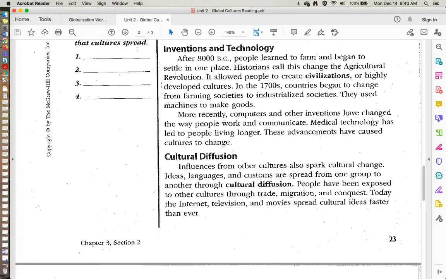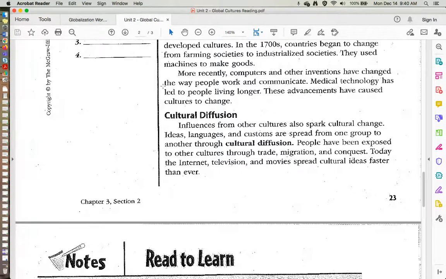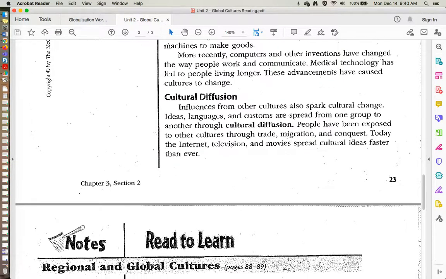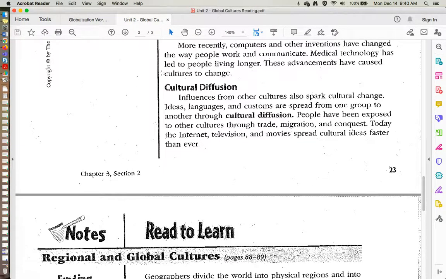So more than just surviving, we had a lot of reading and language and art and dance. In the 1700s, countries began to change from farming societies to industrialized societies. They used machines to make goods. More recently, computers and other inventions have changed the way people work and communicate. Medical technology has led people to living longer. These advancements have caused culture to change.